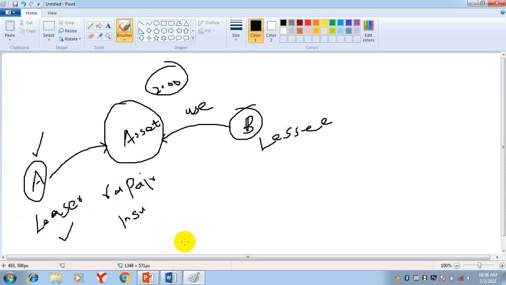But in net lease, the lessor is telling the lessee that you will be responsible for repair, you will be responsible for insurance. You will insure it, and if something happens, you will repair the asset.